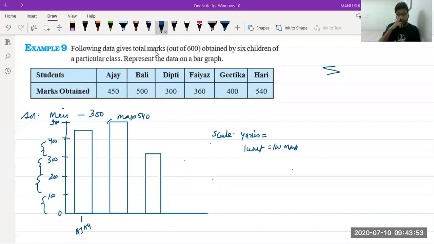Sir, can you repeat the kink? Oh my God. I hope we can leave this kink part because you are getting confused. Nothing is there in the kink. We are just removing the unused values. When I was using the scale of 50, I had 50, 100, 150, 200, 250. These values were not used in my graph. That is why I pushed the y-axis. When I pushed the y-axis, it became like a kink.